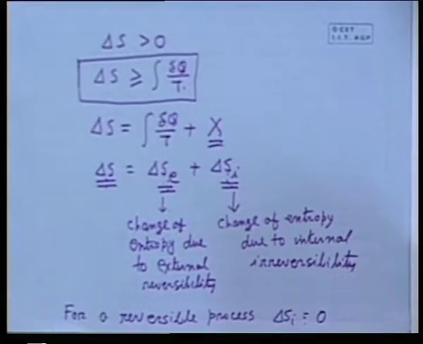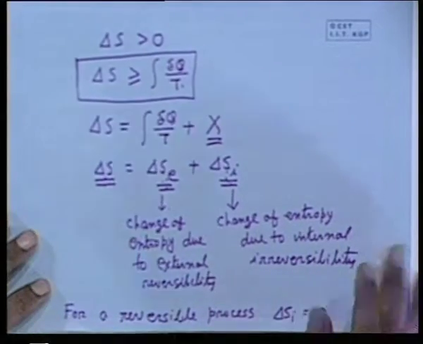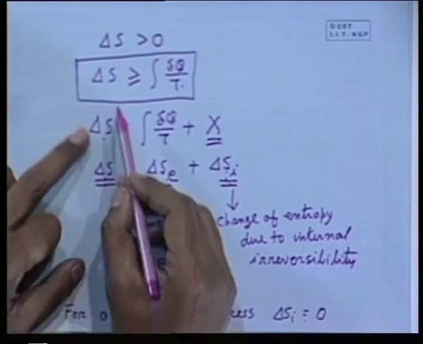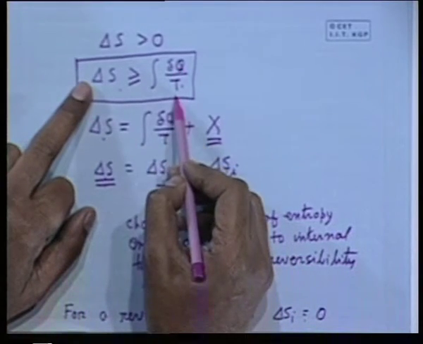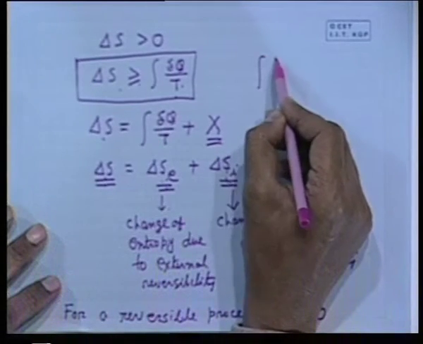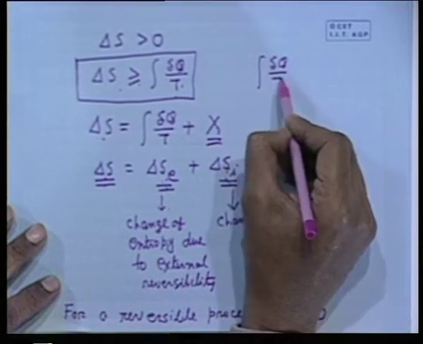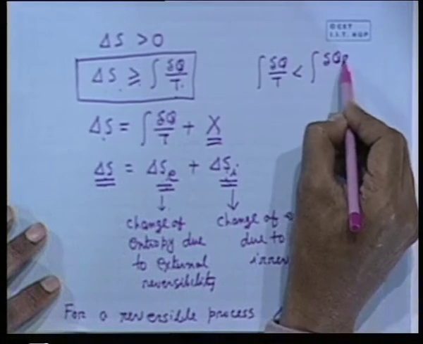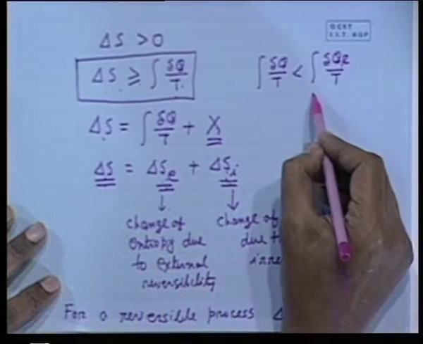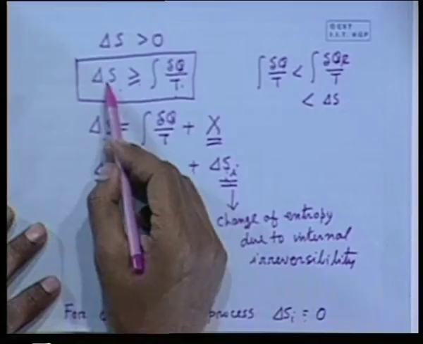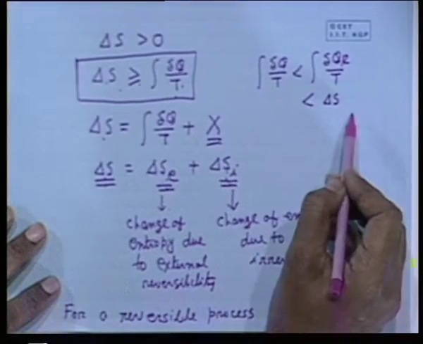The concept of external irreversibility and internal irreversibility, okay, I can explain it again. We know that delta S, the change of entropy of any process, is greater than or equal to del Q by T in general, because the Clausius inequality tells that the integral of del Q by T for any process is less than the counterpart for a reversible process, which is a point function, which is delta S. So, this I can write for any process.